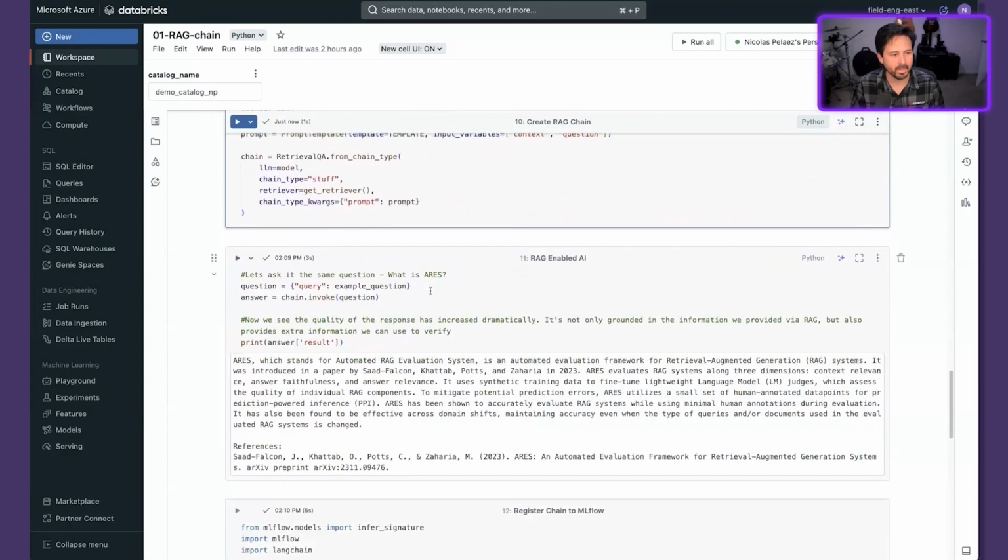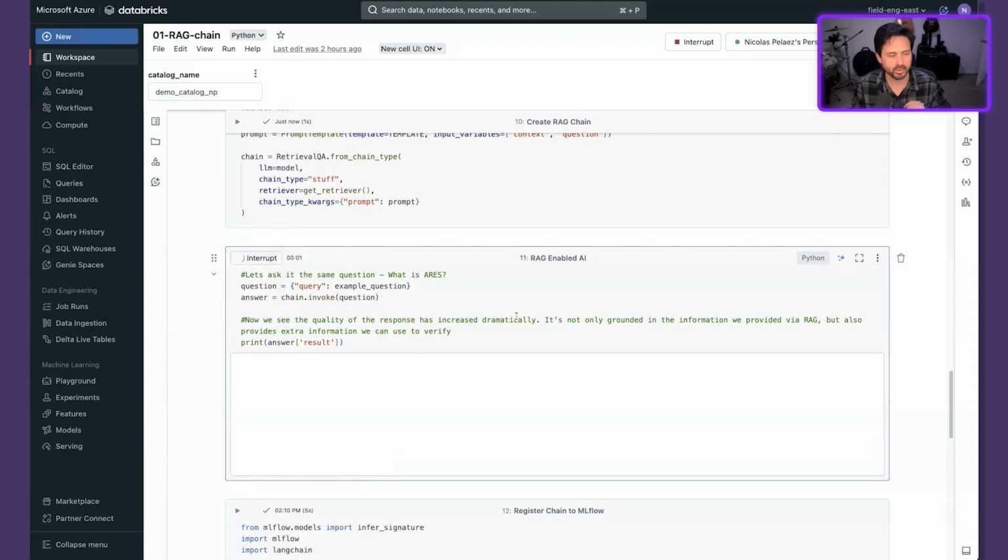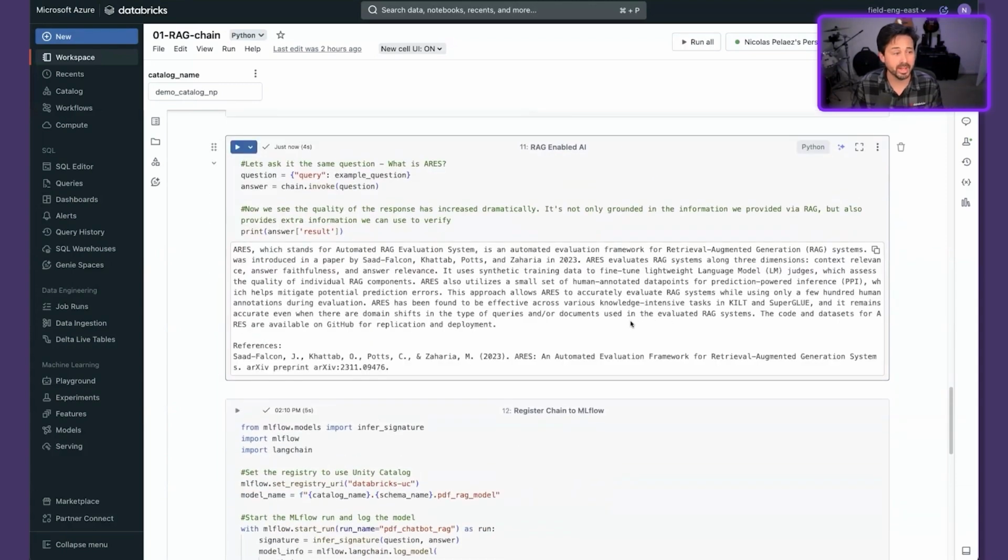So let's run that. And now that we've got this chain, we're going to ask it the same question. What is ARES? So let's go ahead and run that. And now you'll see that the answer is: ARES, which stands for Automated RAG Evaluation System, is an automated evaluation framework for RAG systems. It was introduced in a paper by the authors in 2023. It evaluates RAG systems, et cetera, et cetera.